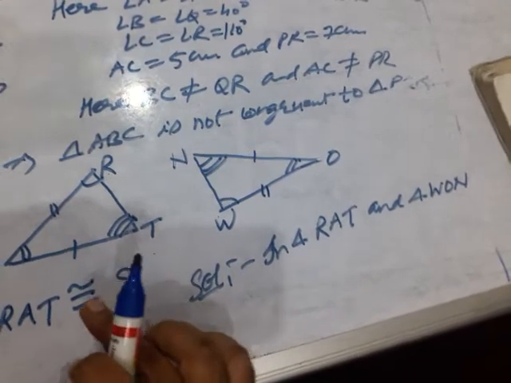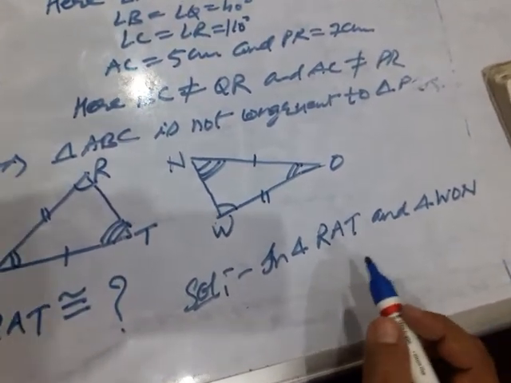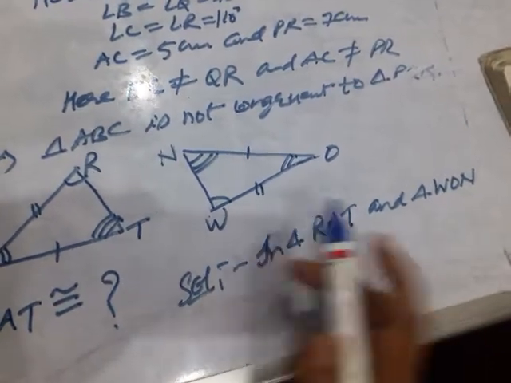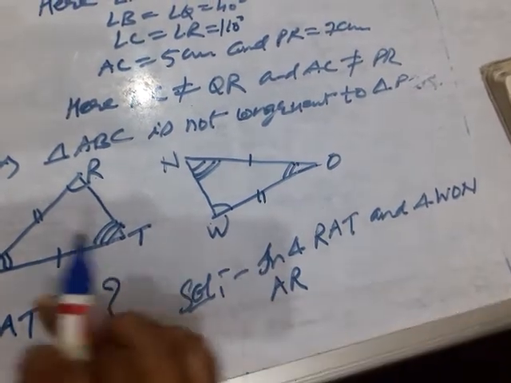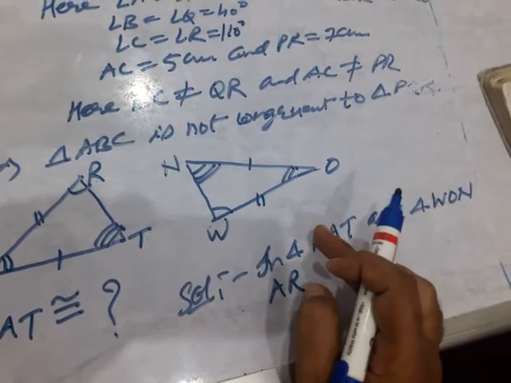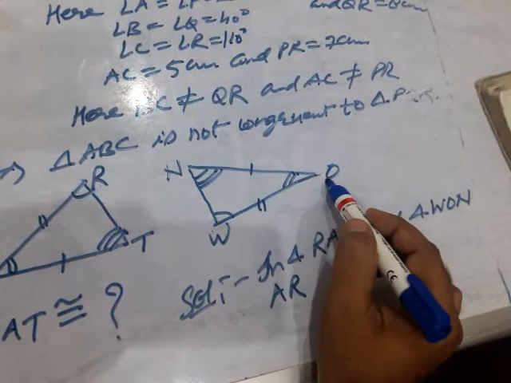Let us see. That is SAS. We have AR equal to, see the figure, AR equal to the second one. AR equal to OW.